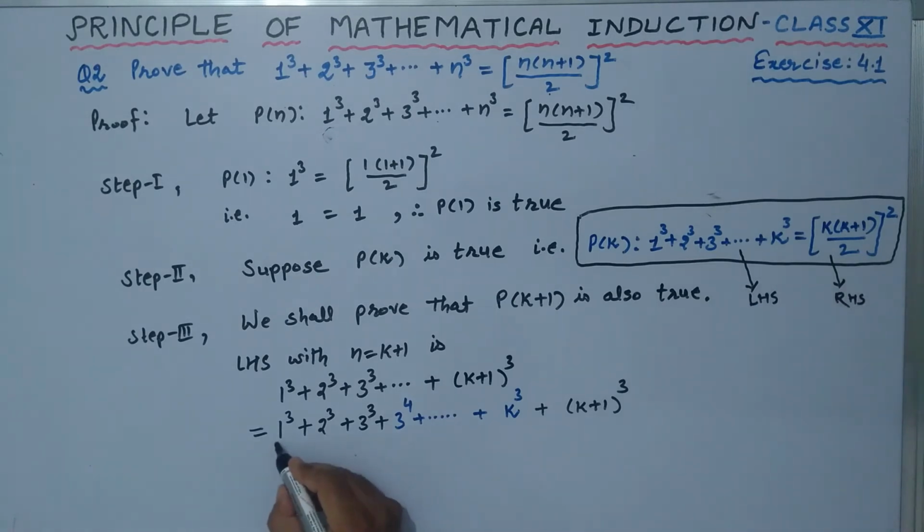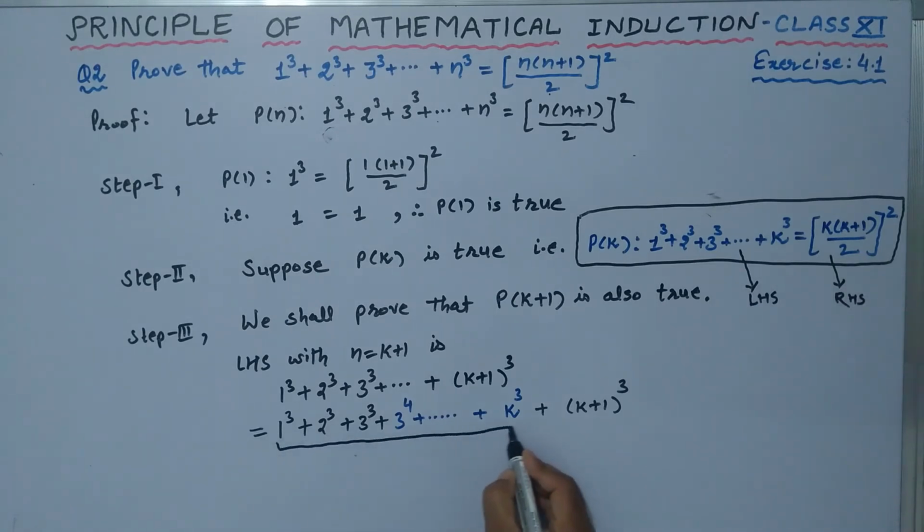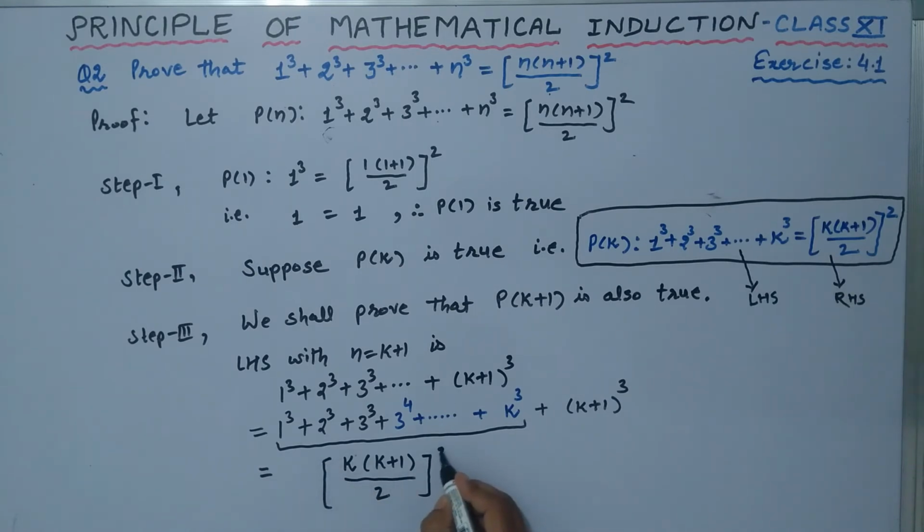So in place of the left hand side we can substitute the value of the right hand side here. What is the right hand side? This is k into k plus 1 whole divided by 2, whole square, and thereafter we are left with k plus 1 whole power 3 upon 1.